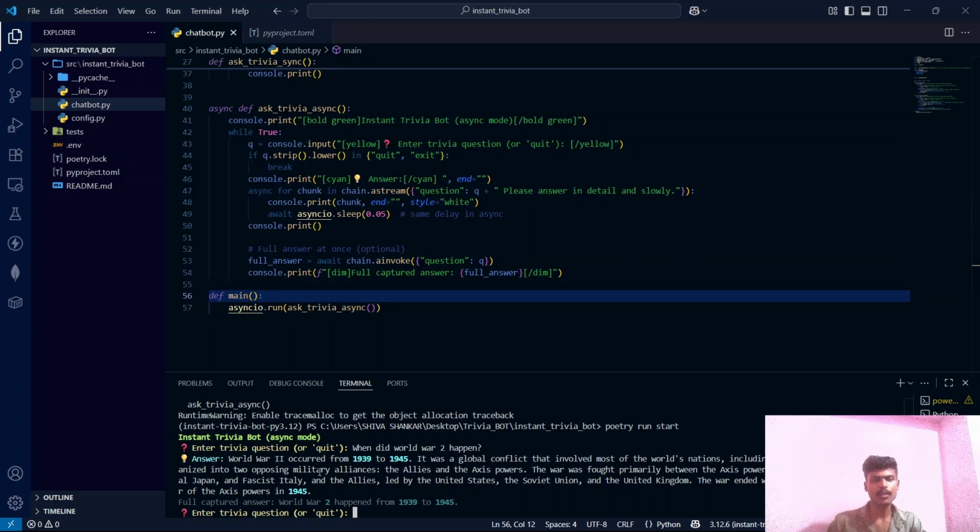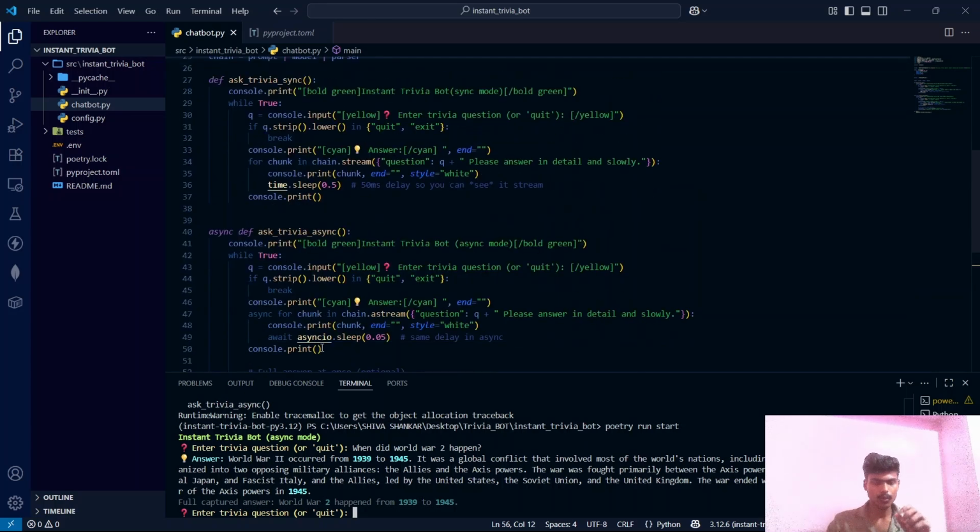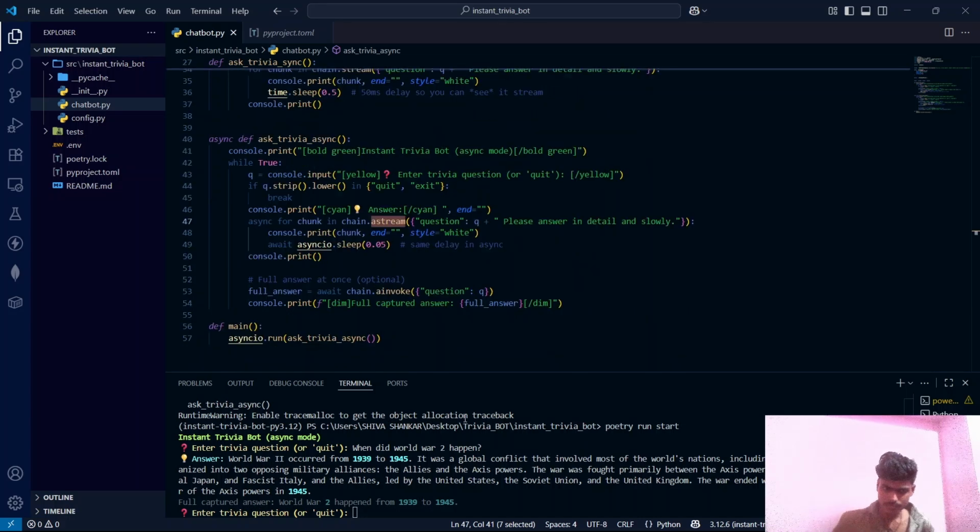And currently you might not see a major difference between this sync mode and async mode, guys, but you will see the full application of this stream method in the next file which we will be creating now, where you will understand what this stream actually is. Basically, you can ask a stream multiple questions at a single time, and it will answer all those questions parallelly without blocking any of the questions. It will render all the answers parallelly.